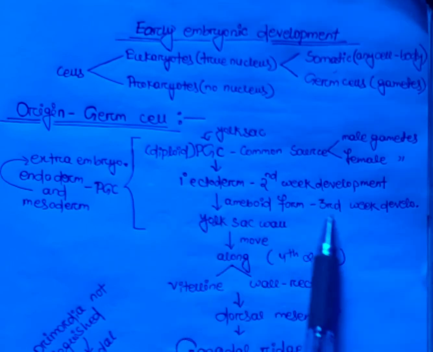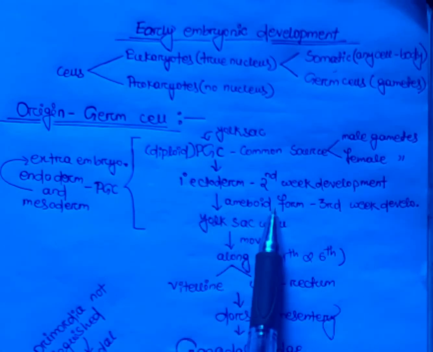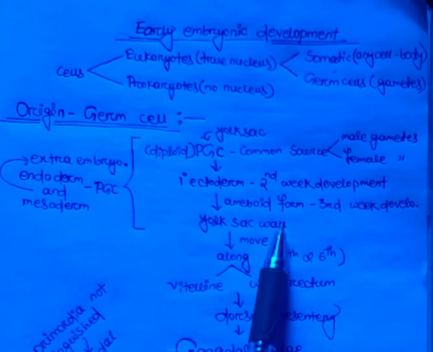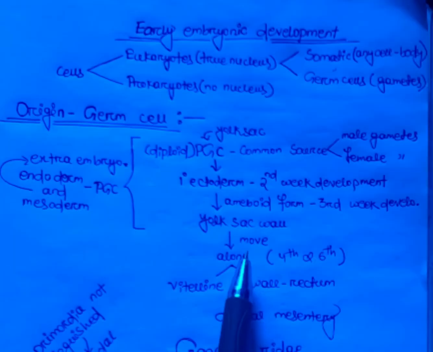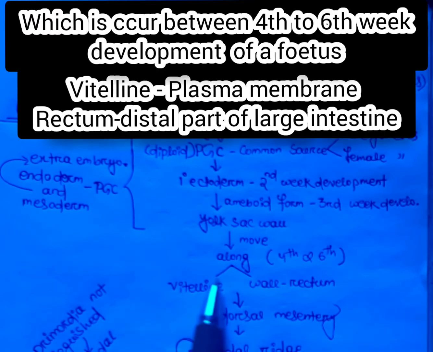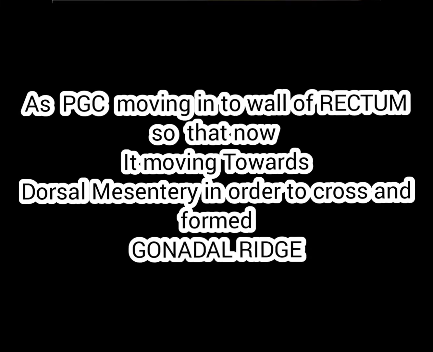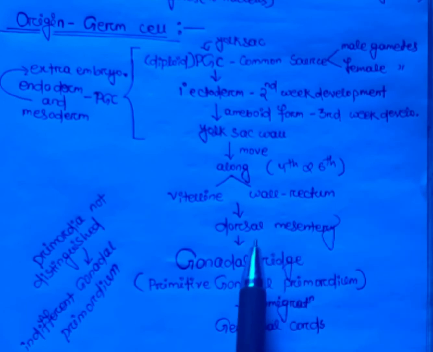Then during the third week of development, the PGC moves in an amoeboid manner from the primary ectoderm to the yolk sac wall. Then the PGC moves along the yolk sac to the vitelline and then the wall of the rectum. Then it crosses the dorsal mesentery and forms the gonadal ridges.